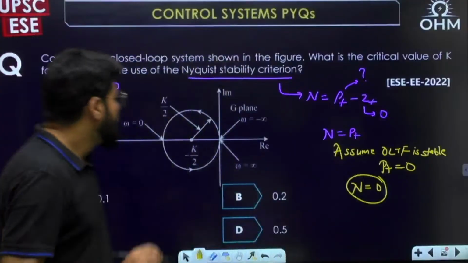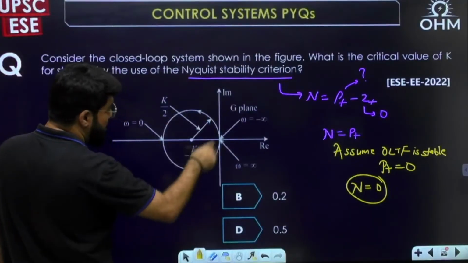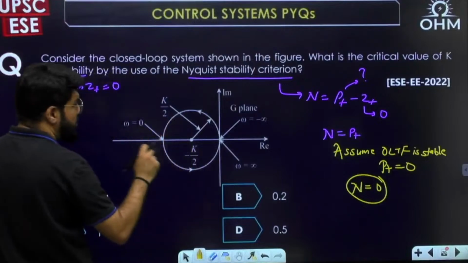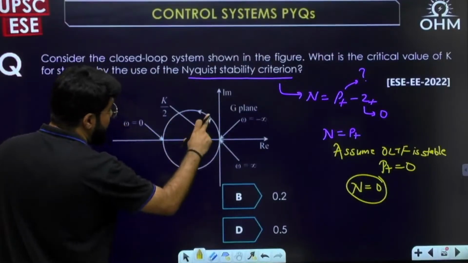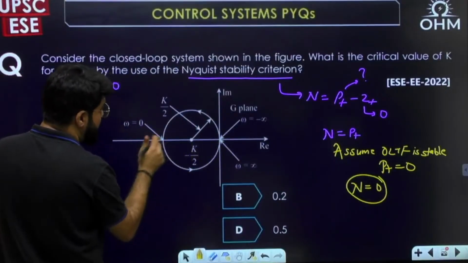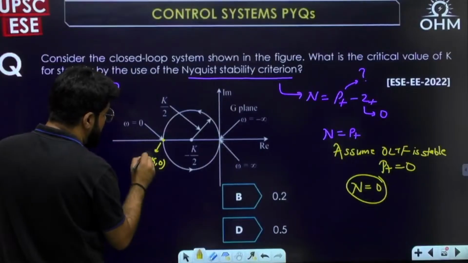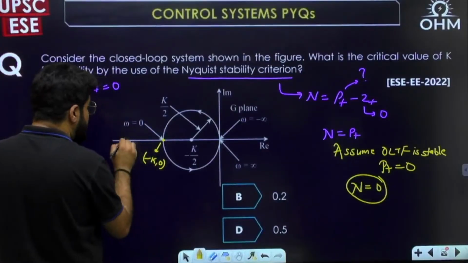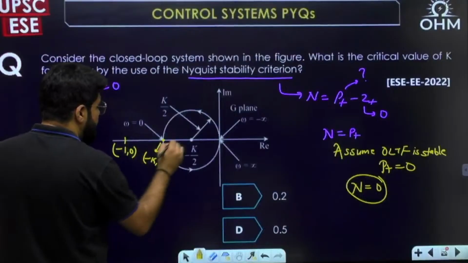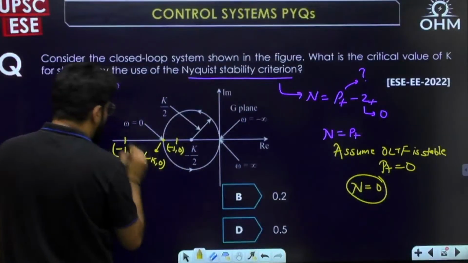-1, 0. Okay. So now in this there are two situations. There is a circular polar plot, a Nyquist plot, given to you with center at -K/2 and radius K/2. So this is definitely the origin, and this becomes -K/2. What is this point then? This point is -K, 0. So now there are two possibilities. Where is -1, 0? Maybe outside, or maybe inside.